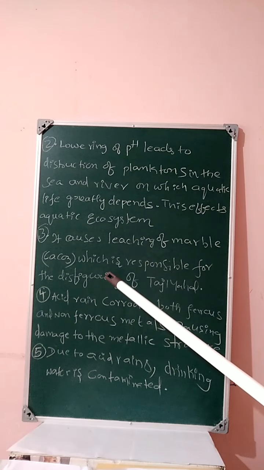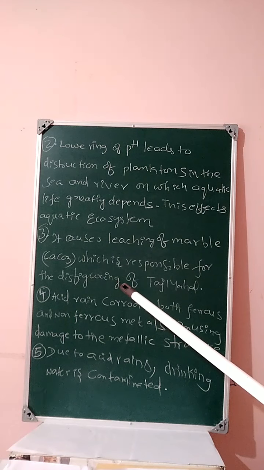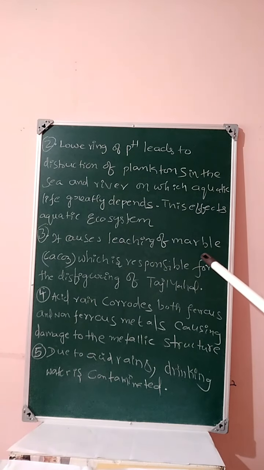That is, the shininess and attractiveness of the marble will decrease, because leaching of marble takes place in the presence of acid rain. That's why in examination they will ask, the disfiguring of the Taj Mahal is due to which of the following factors? Acid rain, greenhouse effect, global warming, like that they will give. Due to acid rain only, the disfiguring of the Taj Mahal takes place.